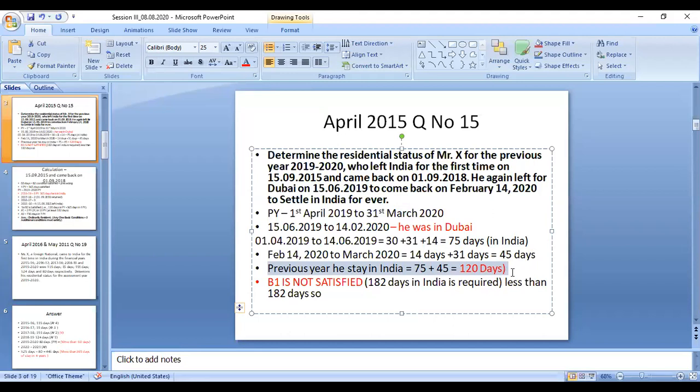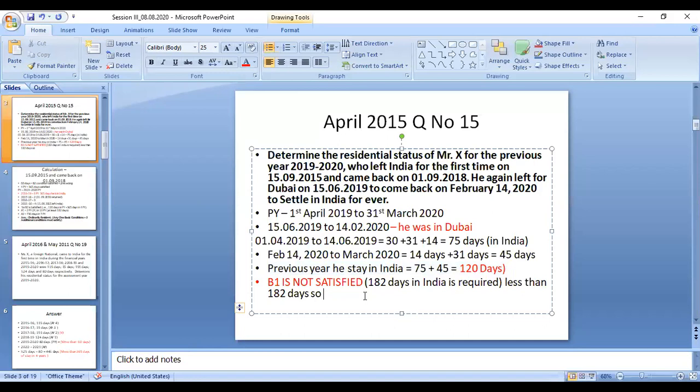Now as per our basic condition one, the individual must stay in India at least 182 days in the previous year. We have taken the previous year and calculated the number of days stayed in India; it comes together to only 120 days. That means less than 182 days. So basic condition 1 is not satisfied. If basic condition 1 is not satisfied, we can move on to the next condition.